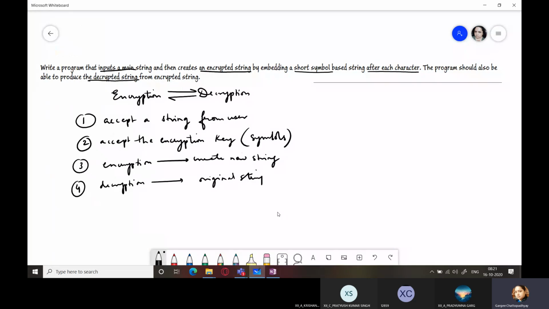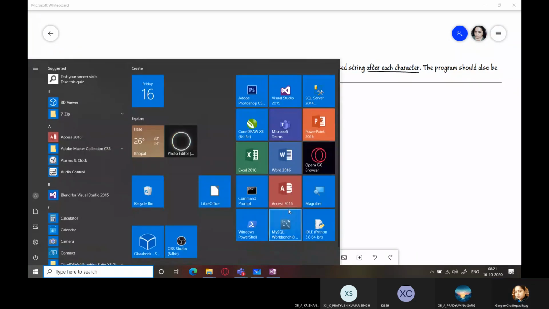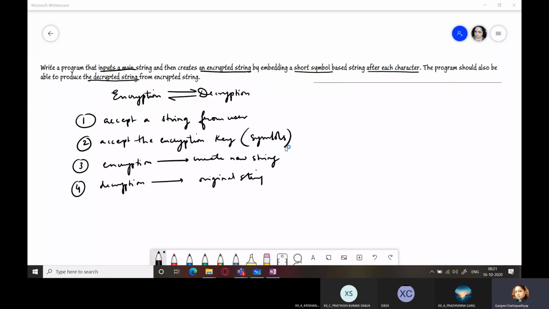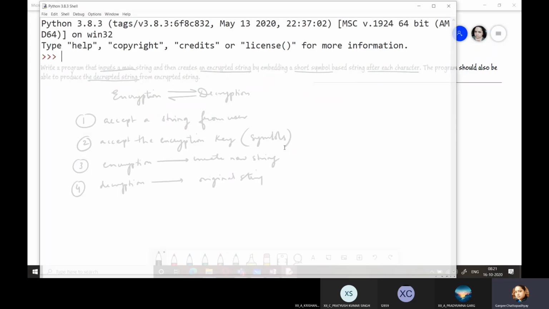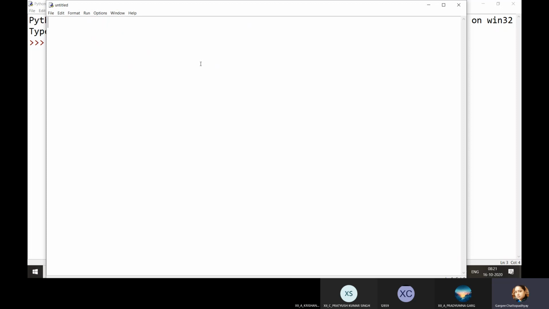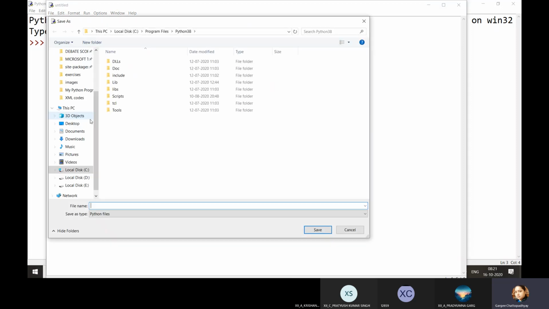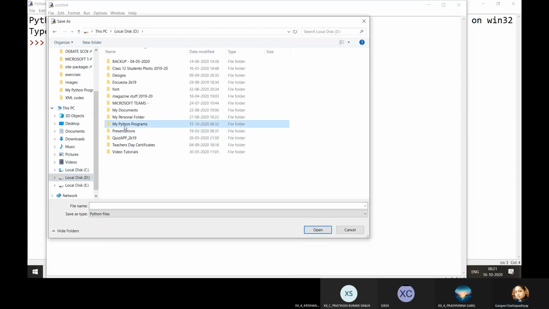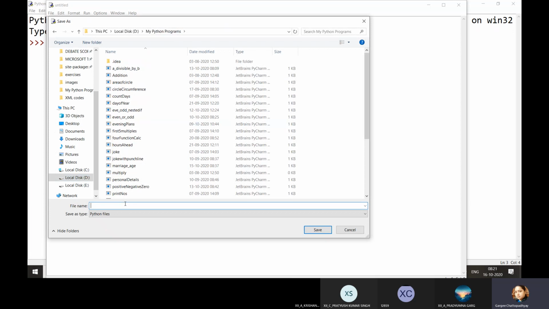Okay, look here everyone. I'm going to directly start with the program, okay? So I'm going to open a new file and save it with the name encryption decryption .py.